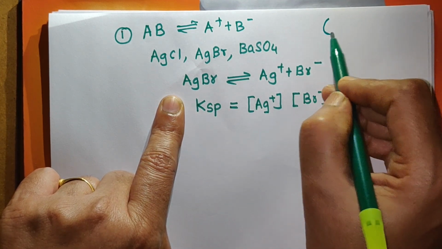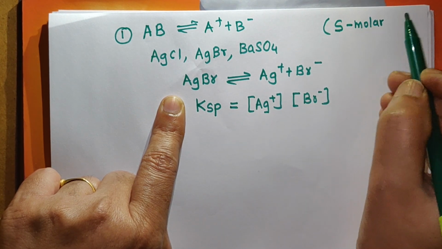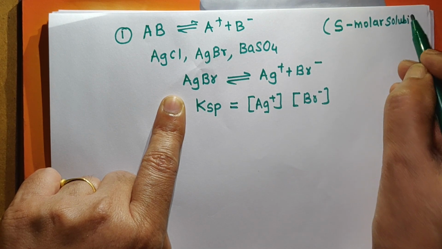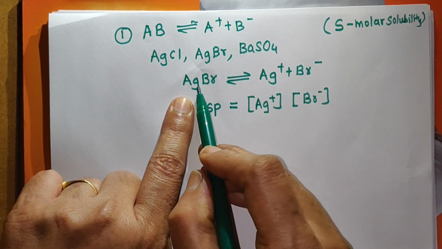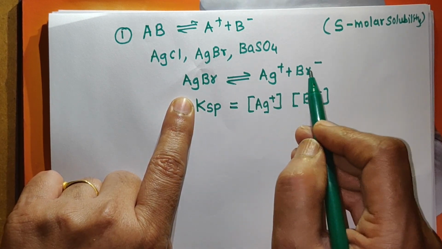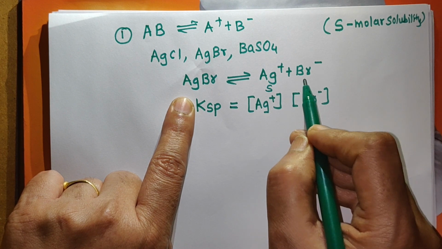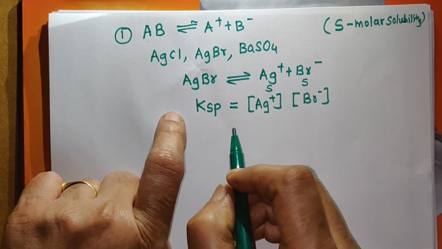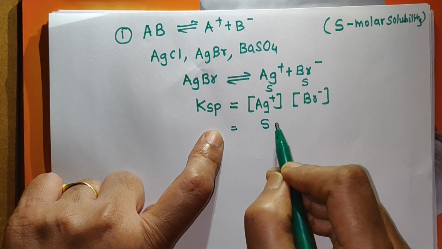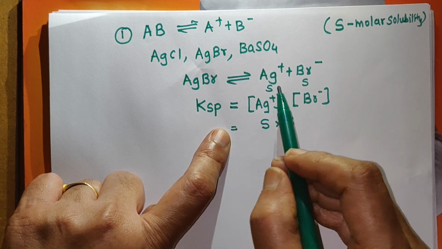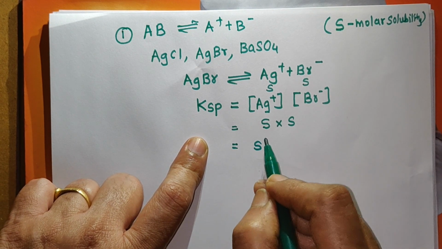Now suppose the solubility of AgBr is S. For all salts we shall say that S is the molar solubility, meaning S moles are dissolved in 1 liter. When AgBr is dissolved in water, the concentration of Ag+ is equal to S and the concentration of Br- is also equal to S. Therefore Ksp is equal to S into S, because the concentration of Ag+ is S and the concentration of Br- is S, so Ksp is equal to S square.